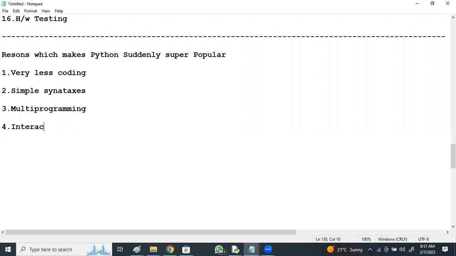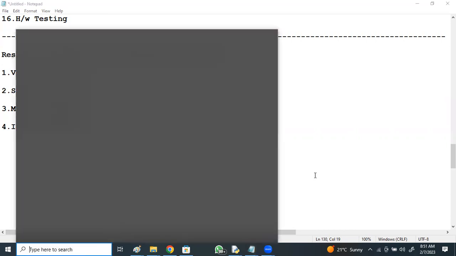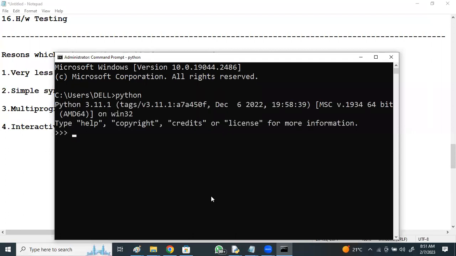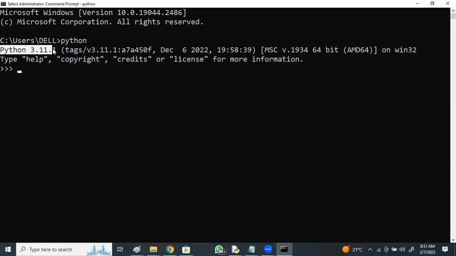has got an interactive mode. Interactive mode means we can easily interact with Python statement by statement. For every statement, Python provides the response. For example, if you go to search, type cmd to enter the command prompt, and type python here, the Python version will be displayed and the Python interpreter will be opened. This is the Python version, and this is the Python interpreter, with the three-arrow symbol.